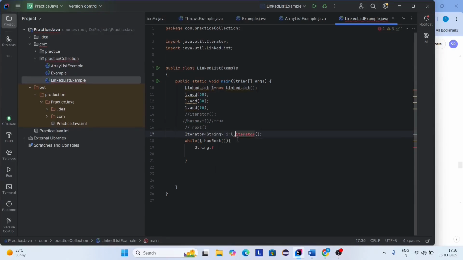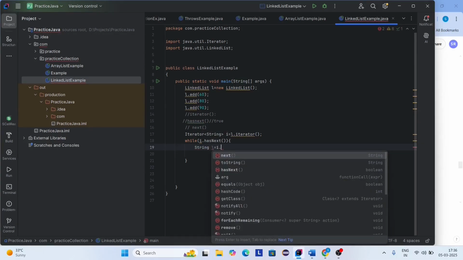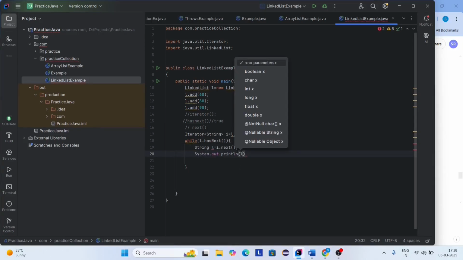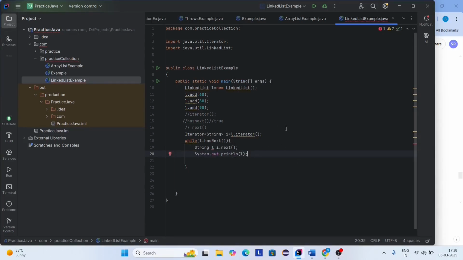So I'm giving the reference L. So String L equals i dot next. Here I'm going to print L. So let's execute this code.